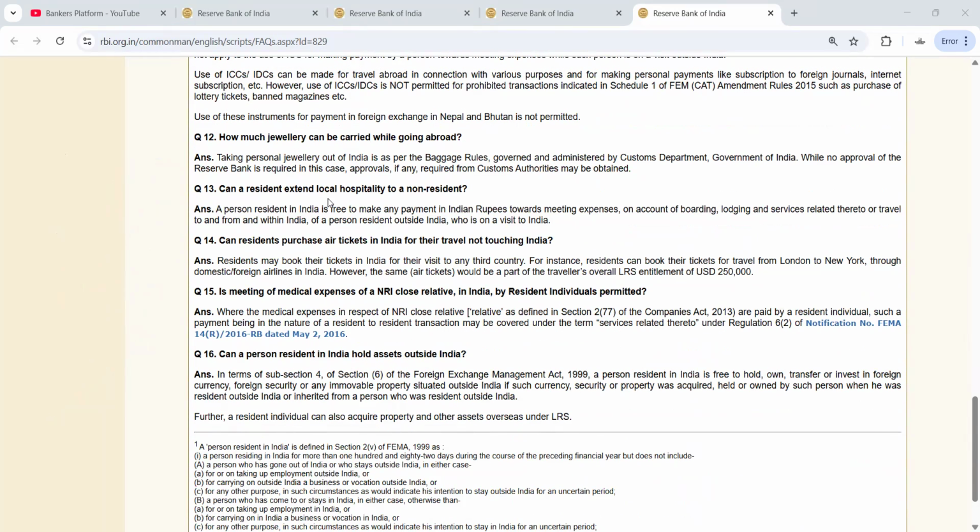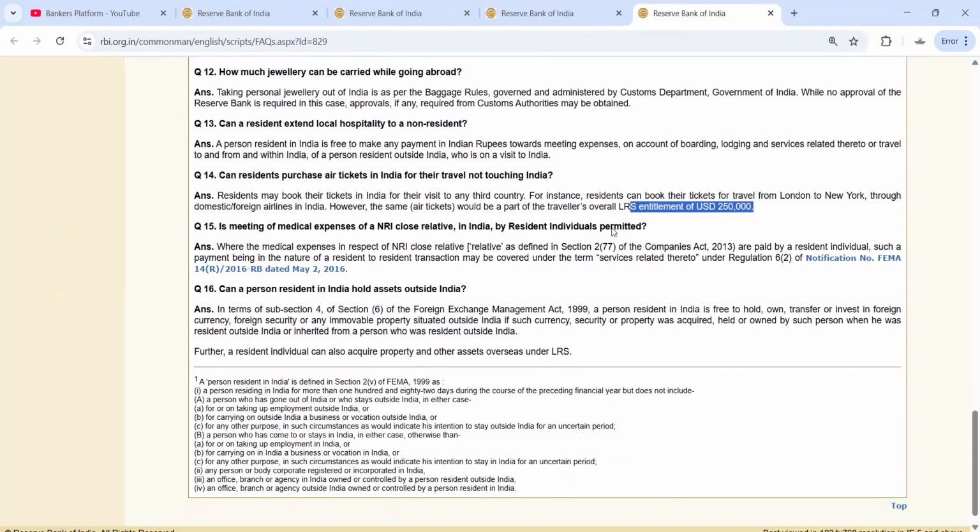So next, can a resident extend local hospitality to a non-resident? A person resident in India is free to make any payment in Indian rupees towards meeting expenses on account of boarding, lodging, and services related to travel to and from and within India of a person resident outside who is on a visit. Okay. So next, can a resident purchase a ticket in India for travel not touching India? That can also be done. A resident may book a ticket, and that should be within the limit of 2,50,000 dollars.